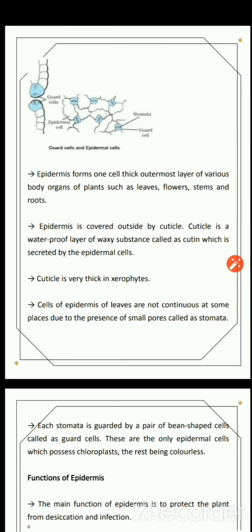See bacha, the epidermis forms a one-cell thick outermost layer of various body organs of plants such as leaf, flowers, stems and roots. The outermost covering of the plant organs such as leaves, stem, roots, flowers all contain an outermost covering layer that is known as the epidermis layer.